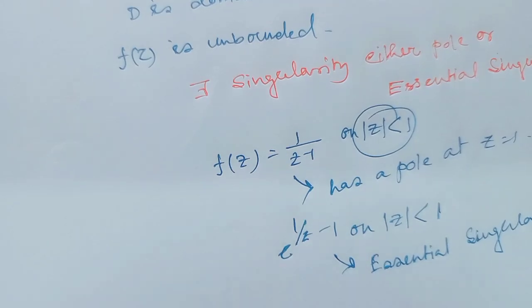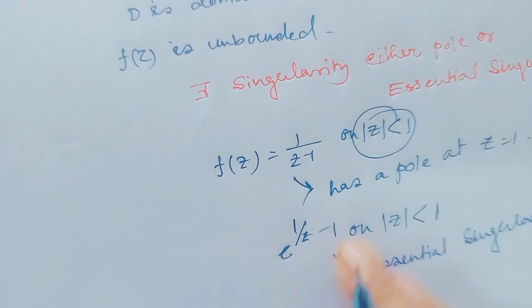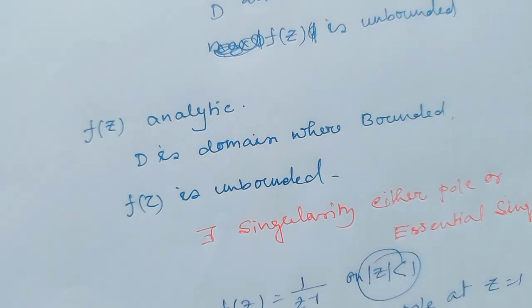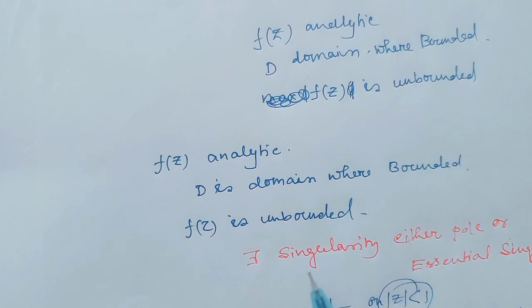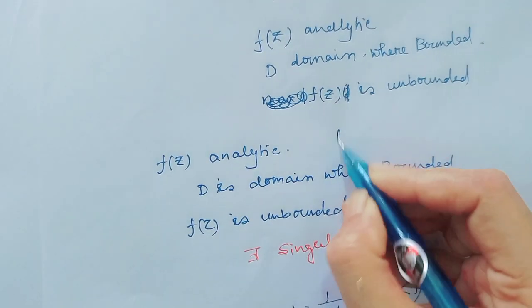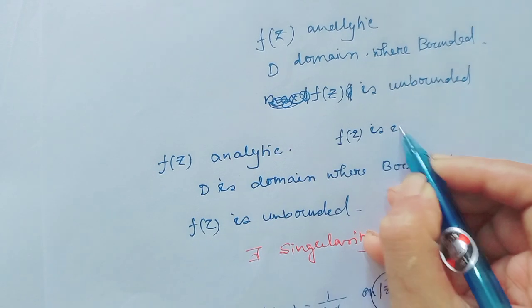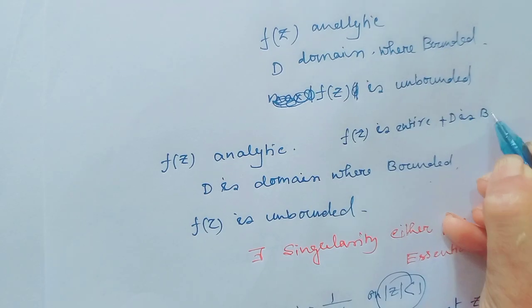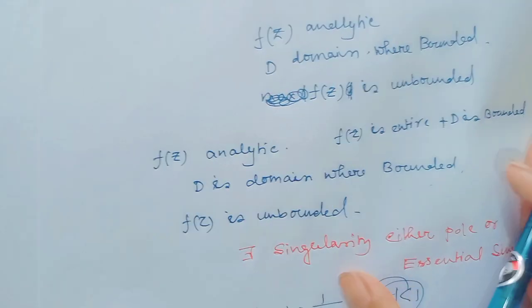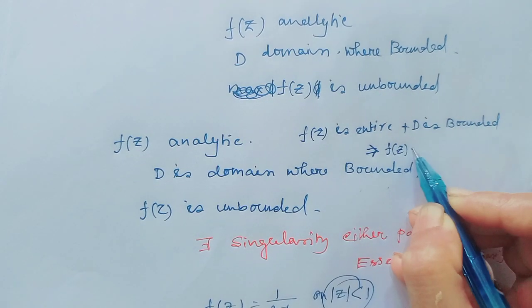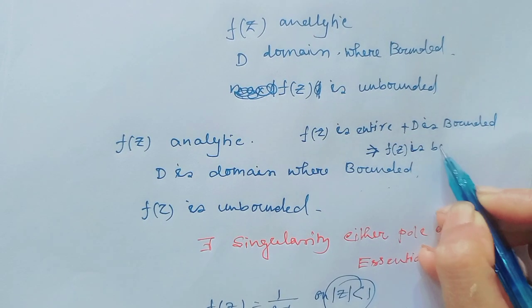Okay, that means when the function is analytic and the domain is bounded, and f(z) is unbounded, there always exists a singularity. But all of us know, if f(z) is entire and the domain D is bounded, then f(z) is always bounded.